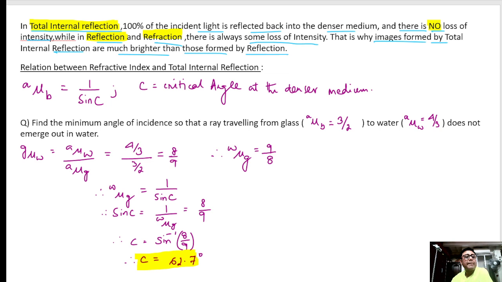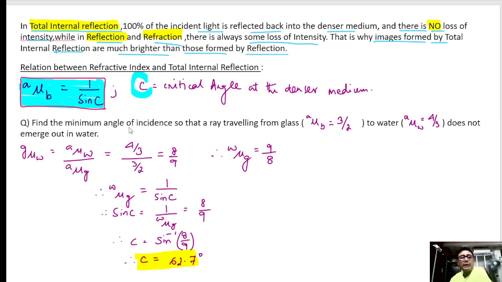So friends, let's see the relation between the refractive index and the critical angle. So this is the relation where C is the critical angle. Okay, so please note it. C is the critical angle. So this is the relation between the refractive index and the critical angle of a medium.